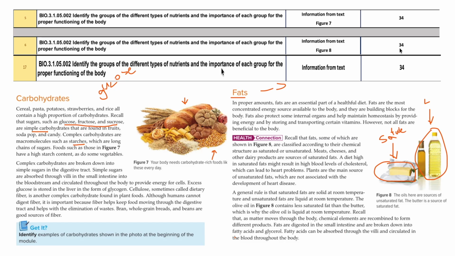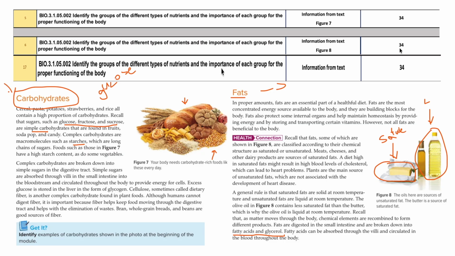And I told you that the fats are made up of fatty acids and glycerol. In your small intestine, the fats will be broken into fatty acids and glycerol. Fats are very important for your body because your cells are made up of plasma membrane, and carbohydrates are very important in the energy requirements.